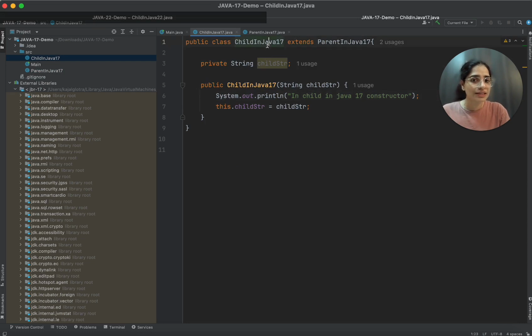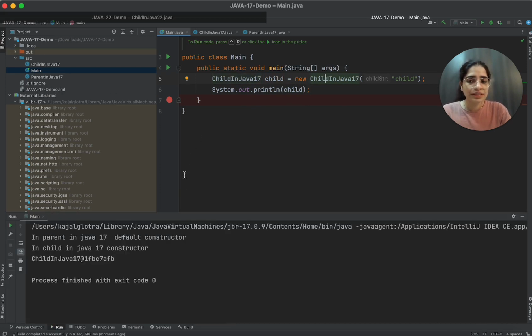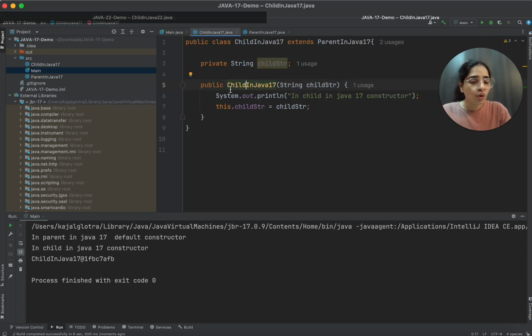This child in Java 17 is extending the parent in Java 17, and you only have a string with you. I have provided only one constructor, where you have to pass this child string. From this main class, I am trying to create an object of child in Java 17. Once I run this application, because I am creating an object of child in Java 17, it will go into this constructor.